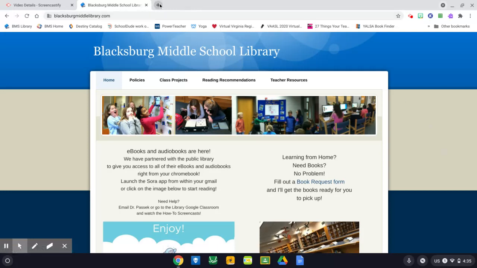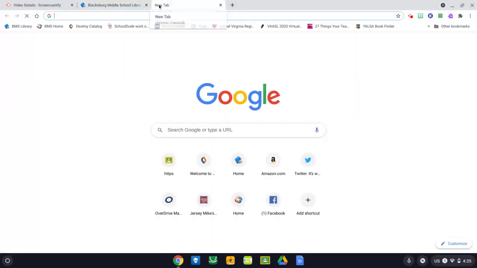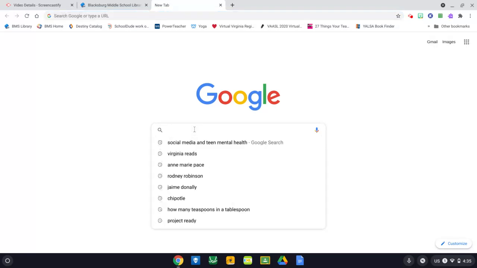So I'm going to leave the library website and open a new tab. And I'm going to type my search term into Google. And so I'm going to be as specific as possible. And you can see that I've already been practicing. So I have social media and teen mental health. That's what I would type in for my search.